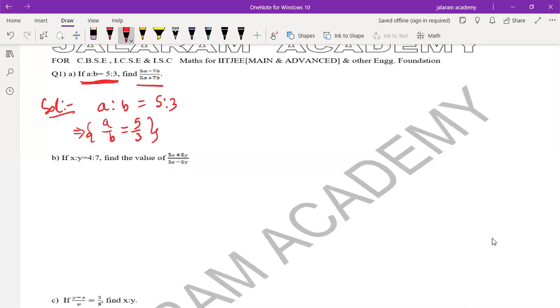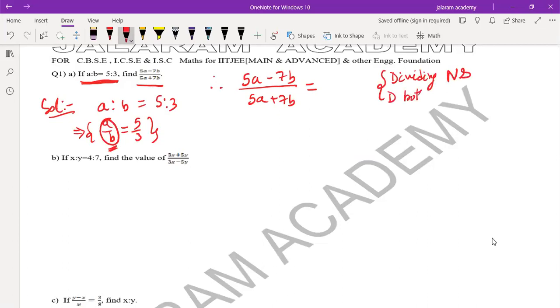Now write the given expression: 5a minus 7b over 5a plus 7b equals. How to bring a by b? If we want to use the value of a by b, which is 5 by 3, in this, we divide numerator and denominator both by b. We write dividing n for numerator and d for denominator both by b. We get